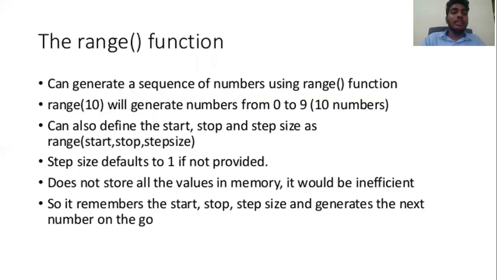The range function can generate a sequence of numbers. For range of 10, we generate numbers from 0 to 9. That is 10 numbers: 0, 1, 2, 3, 4, 5, 6, 7, 8, 9. Ten numbers will be printed.